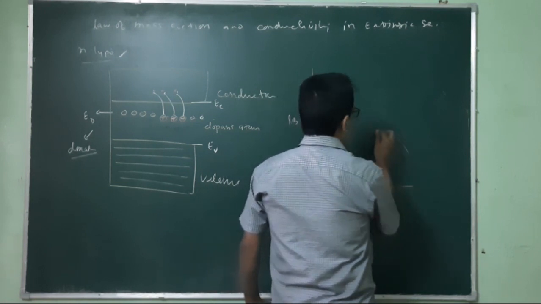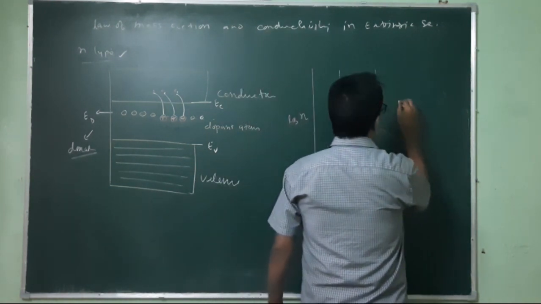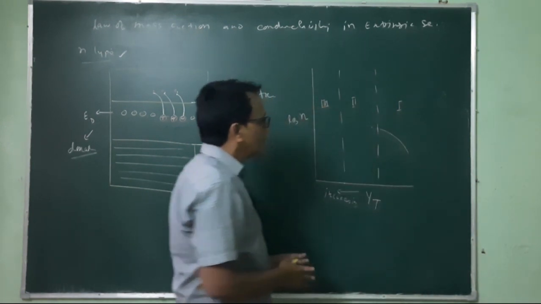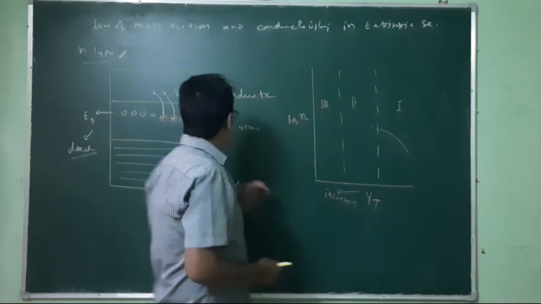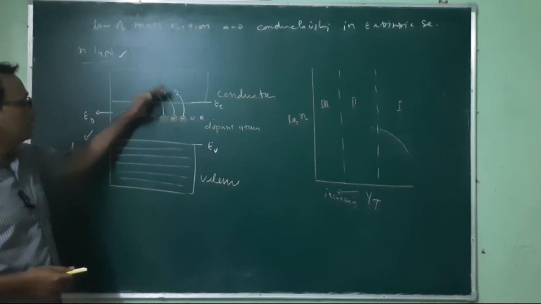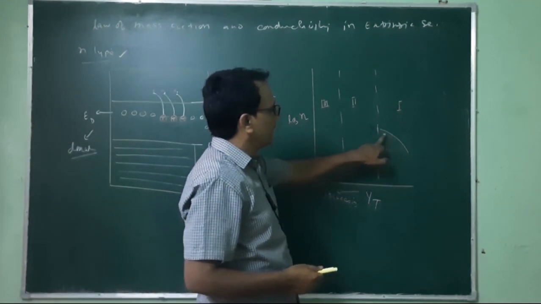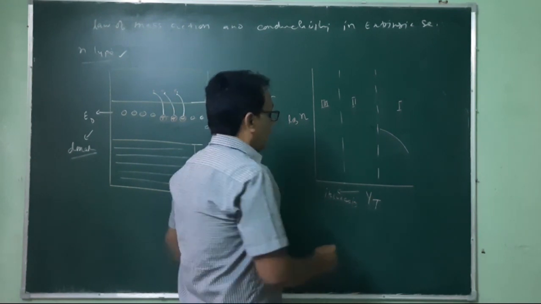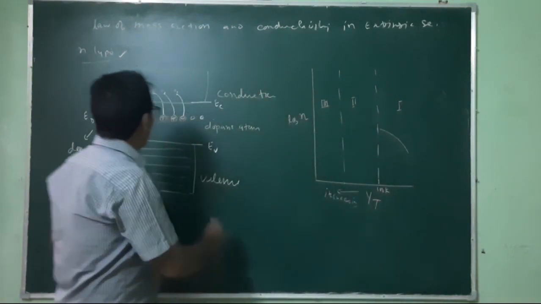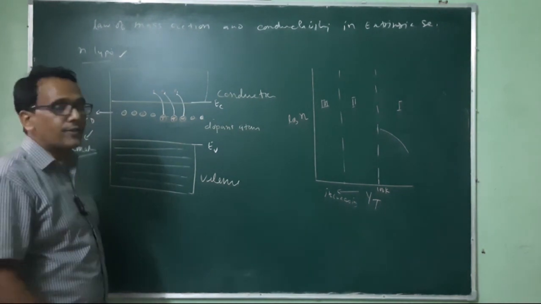After a certain time, there are 3 regions. This is region number 1, this is region number 2, and this is region number 3. In the first region, the phosphorus atoms are getting ionized, and during this ionization process the number of electrons is increasing up to this point. When the temperature becomes about 100 Kelvin, almost all of the phosphorus atoms become ionized.